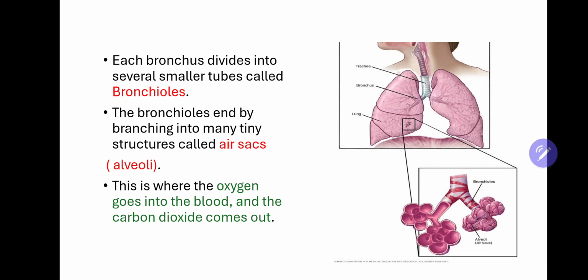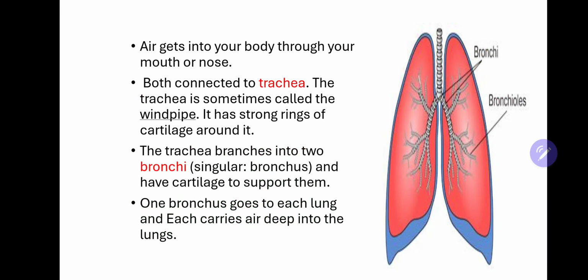Okay, so the trachea branches into the two bronchi. The singular form of bronchi is bronchus. From the trachea it bifurcates into two bronchi which enter the lungs. Also, the bronchi and the trachea are made up of cartilage to support themselves. One bronchus goes to each lung, and each one of them carries air deep into the lungs. So the trachea bifurcates into bronchi, then the bronchi bifurcate into bronchioles.